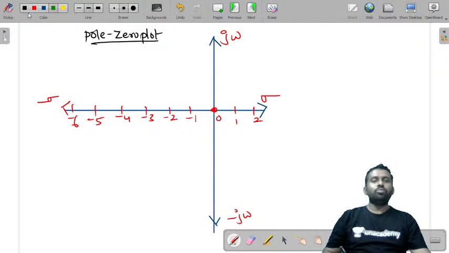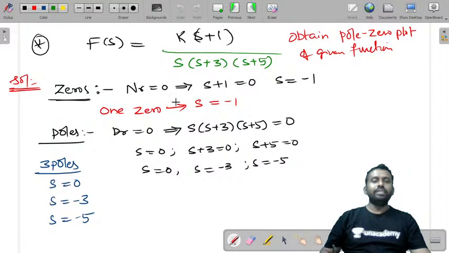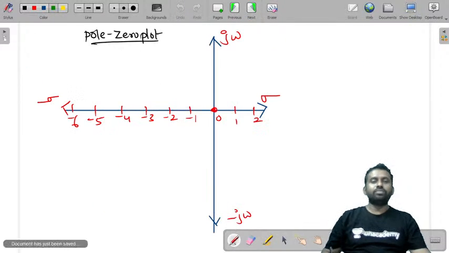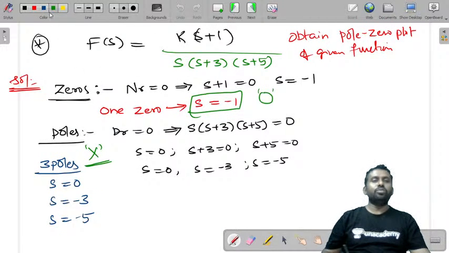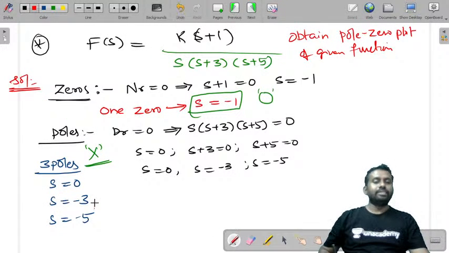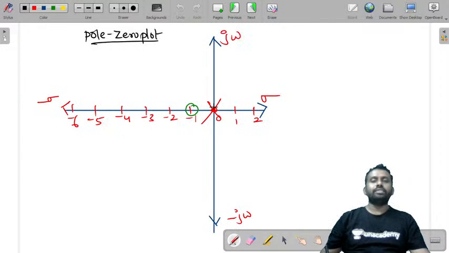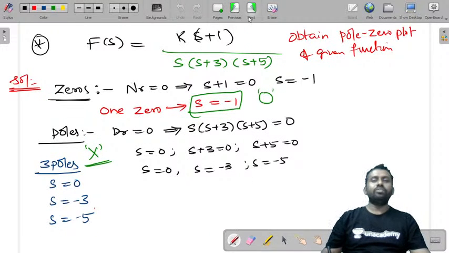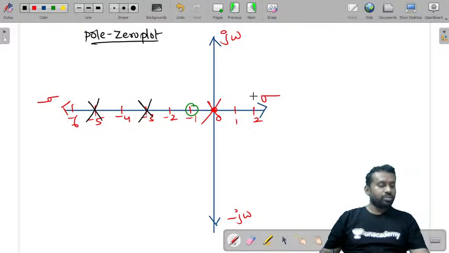Now where are the poles and zeros? A zero is represented by a circle and a pole is represented by a cross. So it is s is equal to -1. At s is equal to -1, you have a zero. They'll represent that. This is a zero. And at s is equal to 0, you have a pole. And at s is equal to -3, you have another pole. And at s is equal to -5, you have another pole. So this is the pole-zero plot.